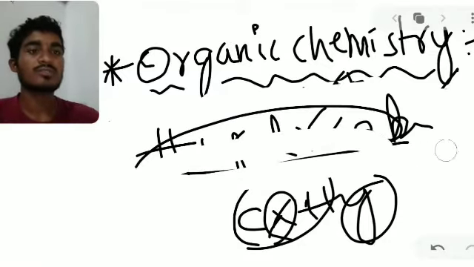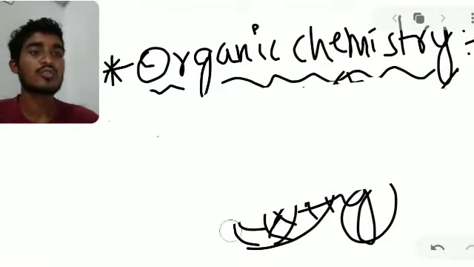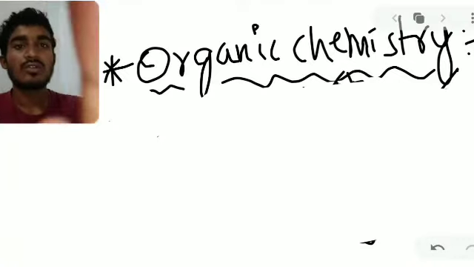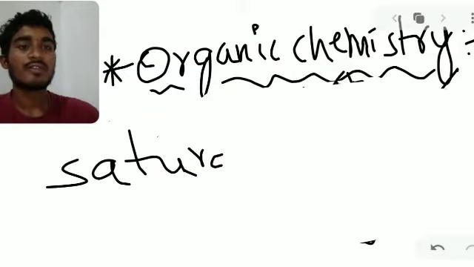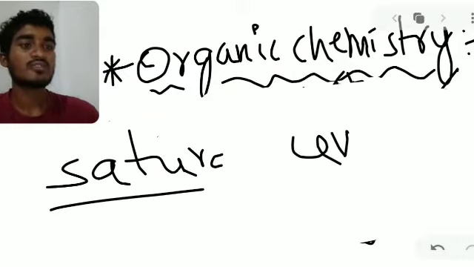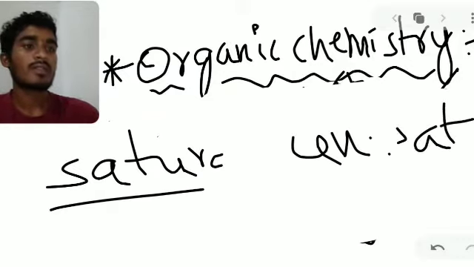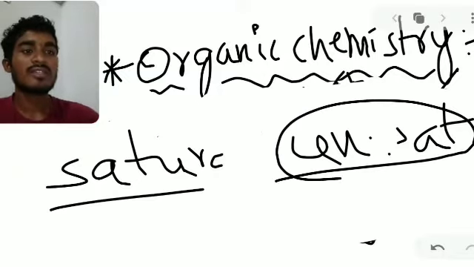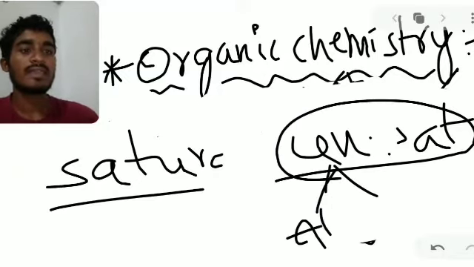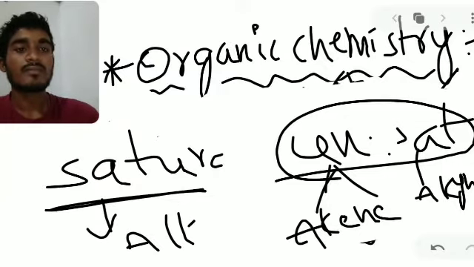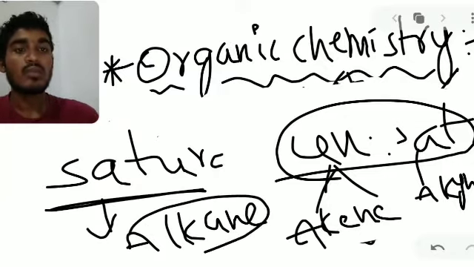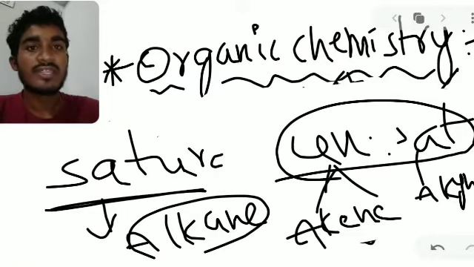So hydrocarbons are generally of two types. We call them saturated hydrocarbons and unsaturated hydrocarbons. Okay, saturated or unsaturated. Unsaturated hydrocarbons are of two types, alkene and alkyne. Saturated hydrocarbons we call alkane. Why do we call them saturated and unsaturated?